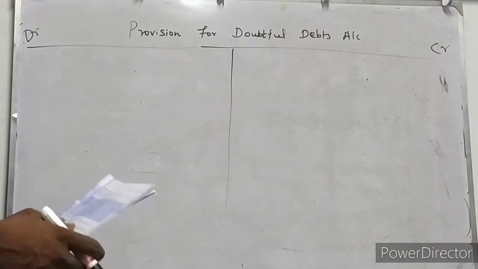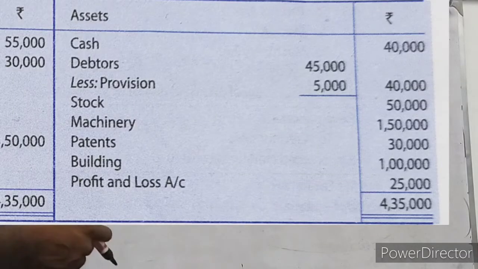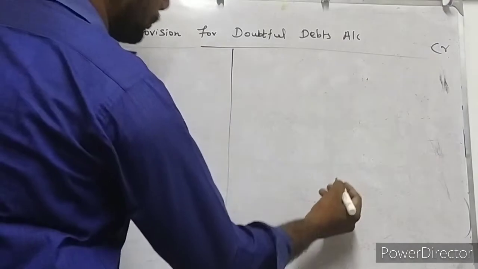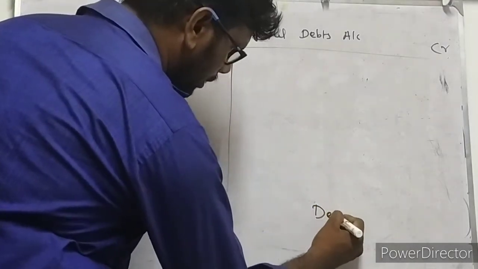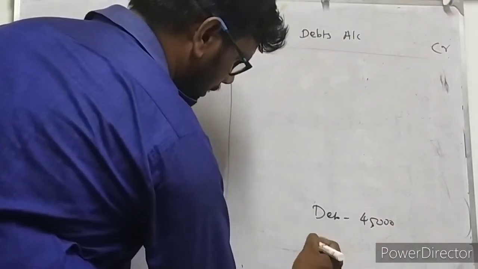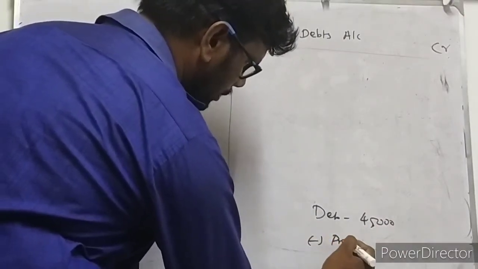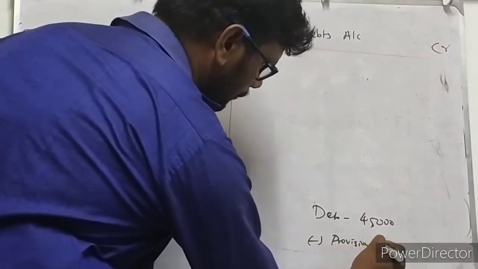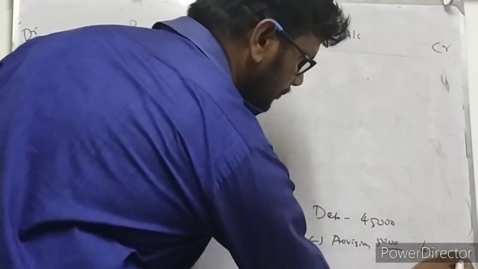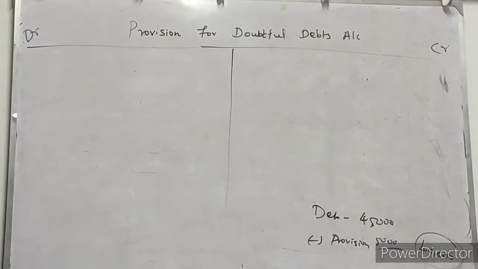In the balance sheet, they are given very clearly about debtors. Debtors amount is 45,000 rupees. After deducting provision of 5,000 rupees, 40,000 rupees is the net debtor. Sundry debtor is 40,000 rupees, isn't it? As per balance sheet, 31st March 2016.